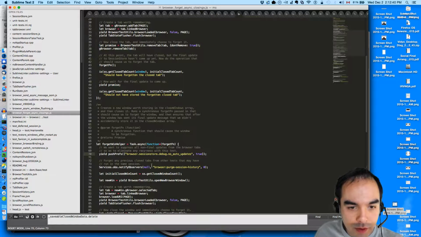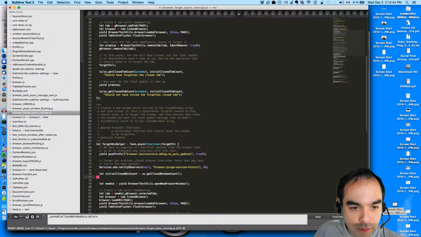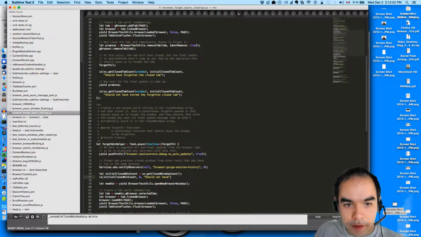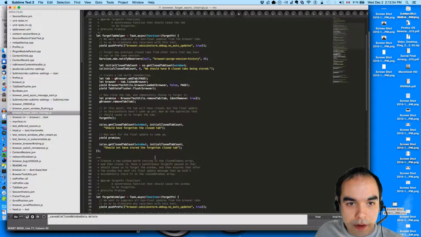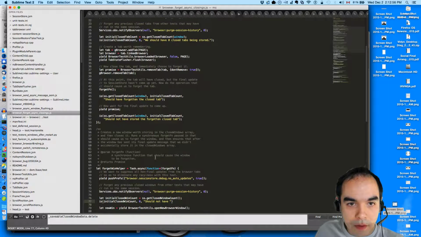Previously closed windows: is initial closed win count 0? We should have 0 closed windows being stored.